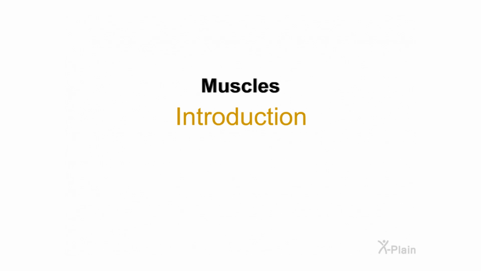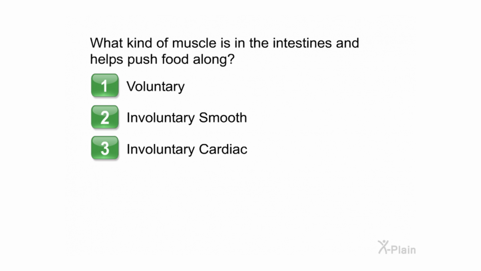Muscles. Introduction. What kind of muscle is in the intestines and helps push food along? Choose one of the following options. 1. Voluntary. 2. Involuntary smooth. 3. Involuntary cardiac.